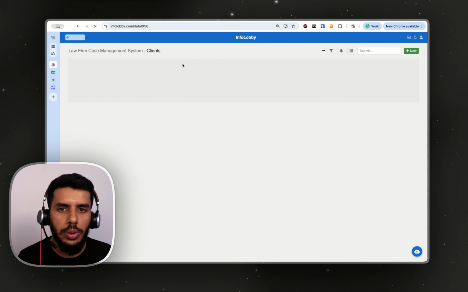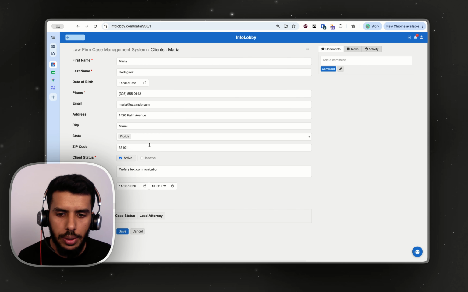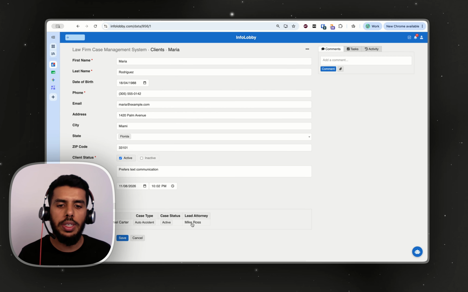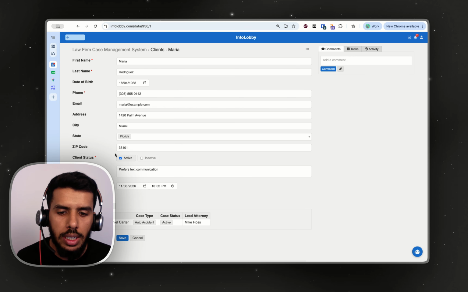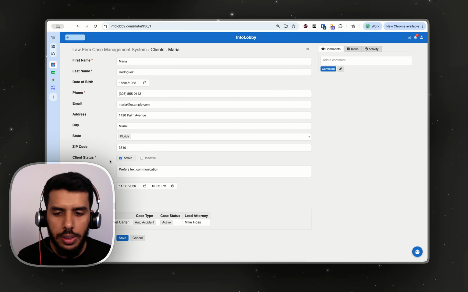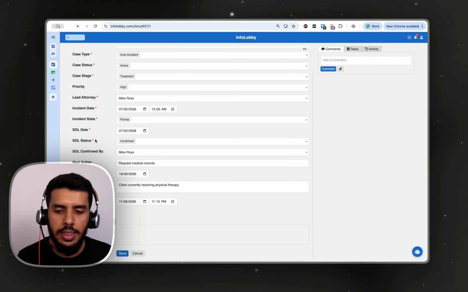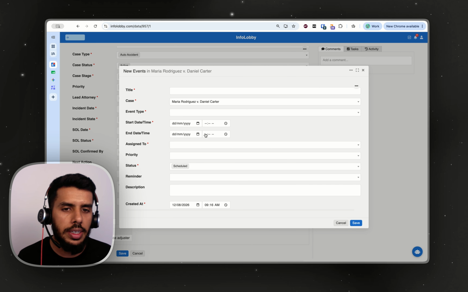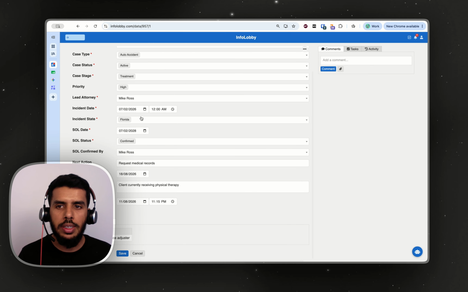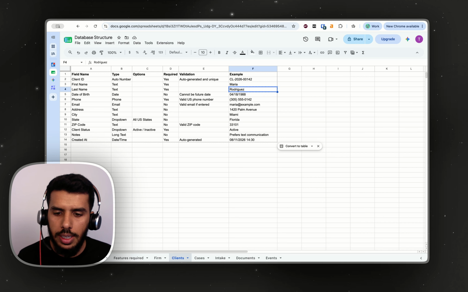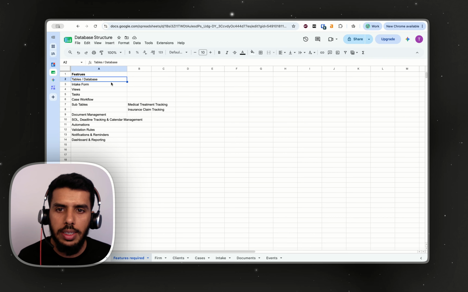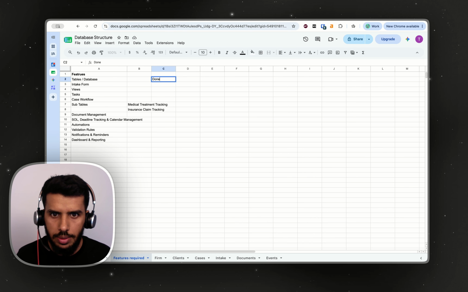And now if we go back to our clients and open this particular record, you will see that we have more information over here. That is perfect. Now, if you want to add an ad hoc case, you can quickly go ahead. Let's say I'm inside the case and I want to quickly add a meeting for this particular case. You can click this plus icon and then you add it right here. So you can see that case is already selected. Perfect. Now I'll go back to my sheet and then we can mark that tables and databases are done, right?